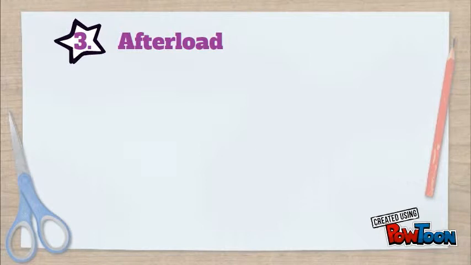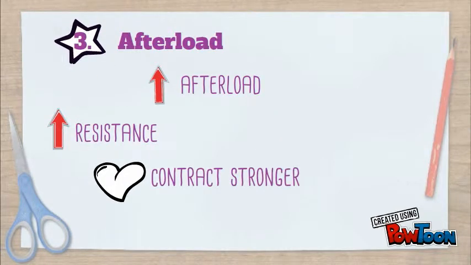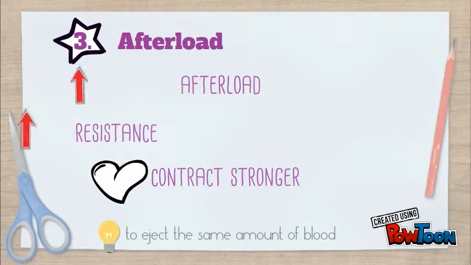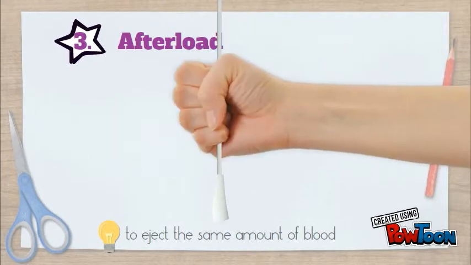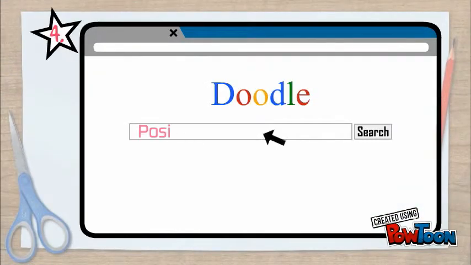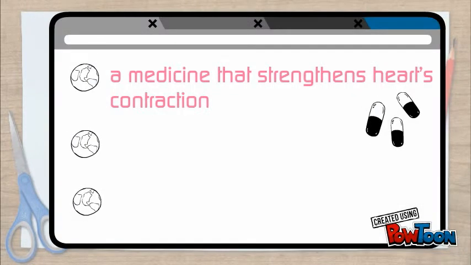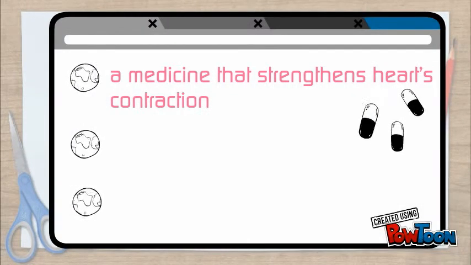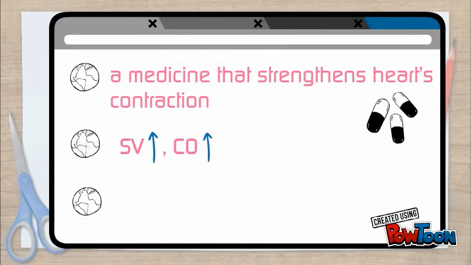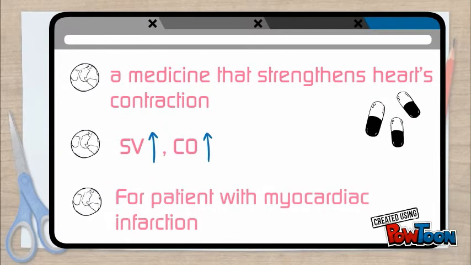Next is afterload. When afterload increases, resistance increases, and the heart will contract stronger. The positive inotropes are medicines that strengthen the heart contraction. When the stroke volume increases, the cardiac output increases. This is especially for patients with myocardial infarction.